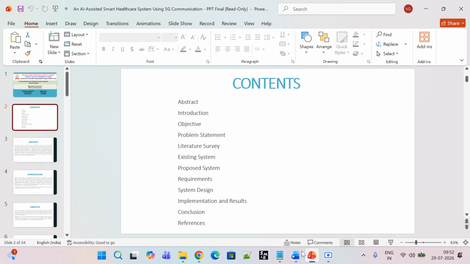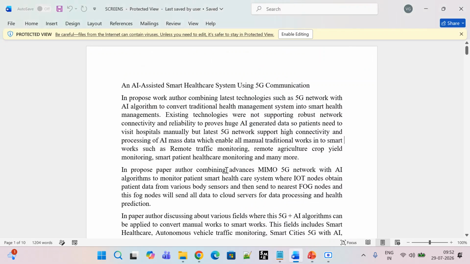So what exactly is this project about and how does it work? This project is nothing but a smart hospital monitoring system. This project builds a smart hospital that uses artificial intelligence as well as 5G internet to keep track of the patient's health. So why are we using 5G communication in this particular project?